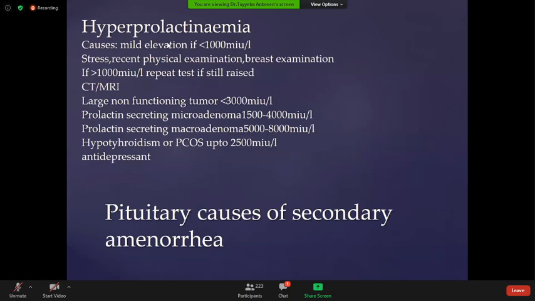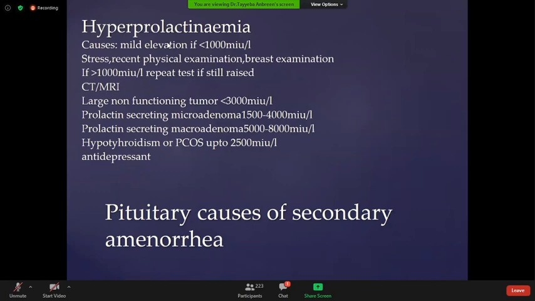There can be mild elevation, moderate elevation, or maximum elevation in the serum prolactin level. If the elevation is less than 1,000, it's called mild elevation.